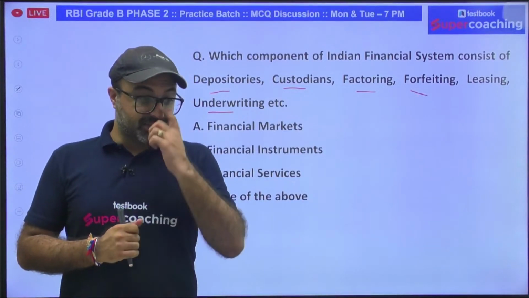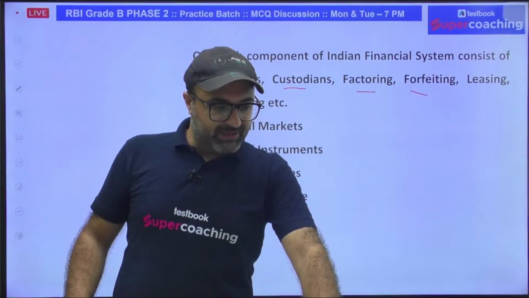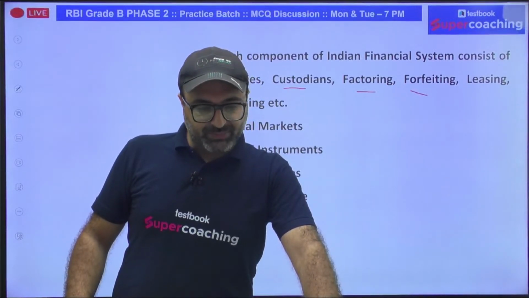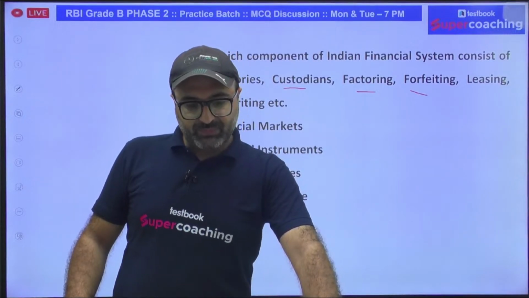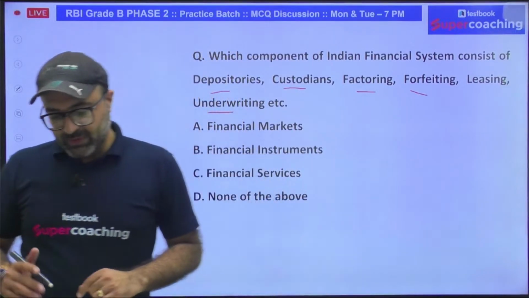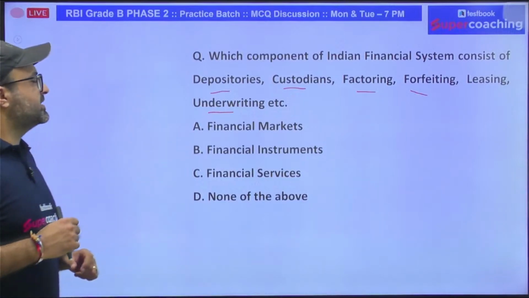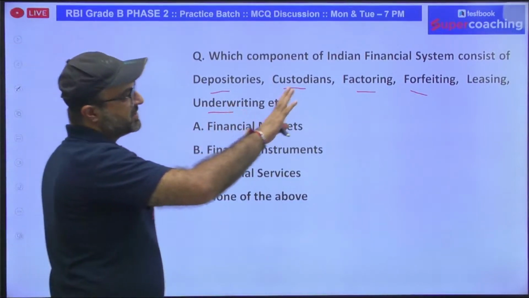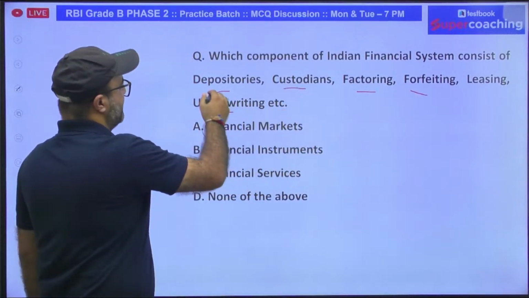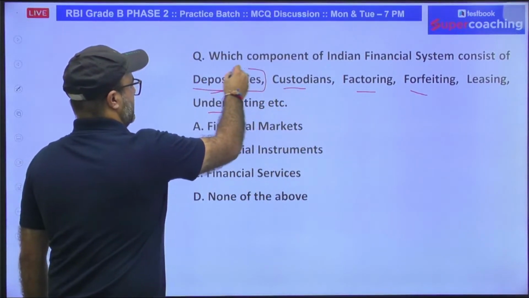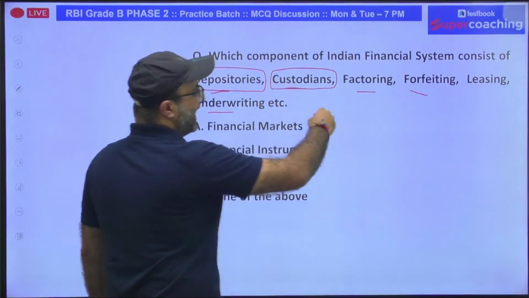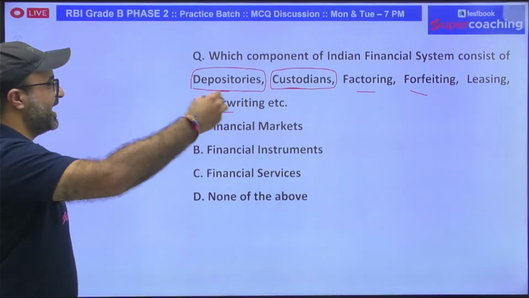May I have an answer, please? What will be the answer to this particular question? No? Chalo, I'll give you the answer. The answer to this particular question is, which component of the Indian financial system consists of depositories, custodians, factoring, forfeiting, leasing, underwriting?